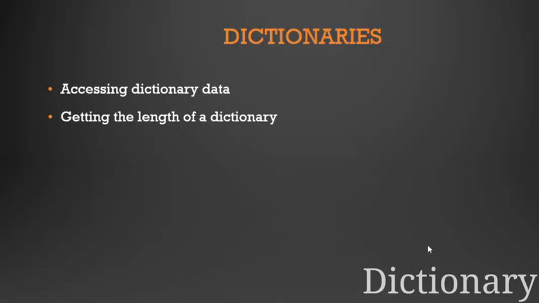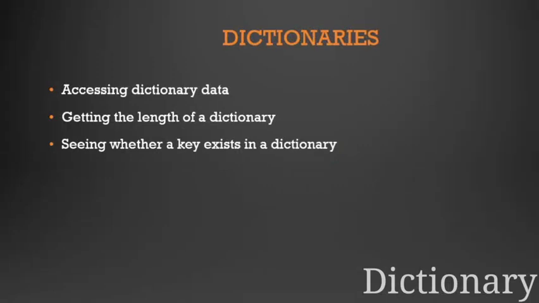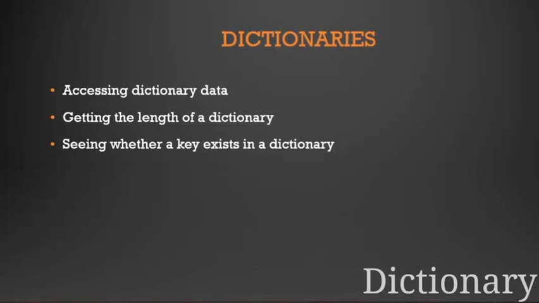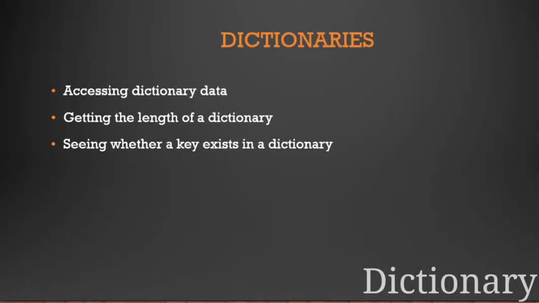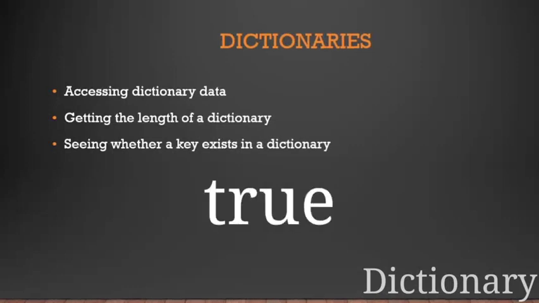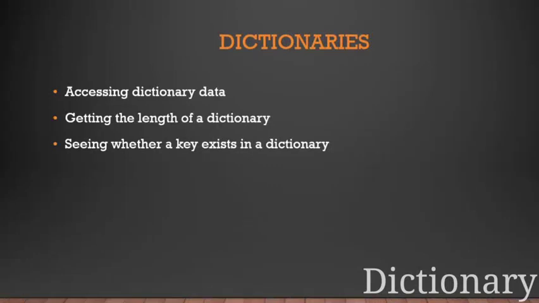Then we can check whether a key exists in a dictionary or not using the special keyword in. If the key exists, we get the return value true; if the key does not exist, it returns false. Again, we'll see this in the example, where we can print out the statements.